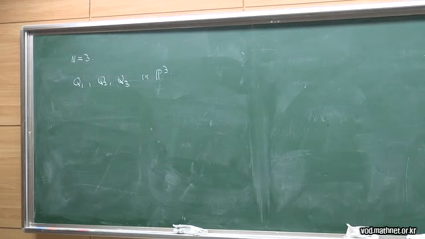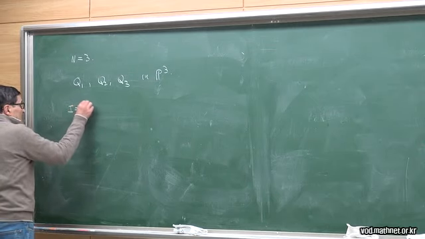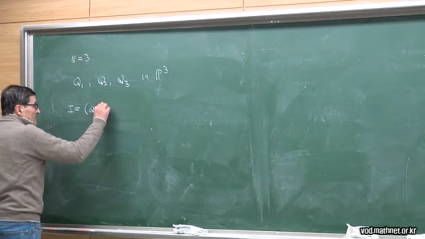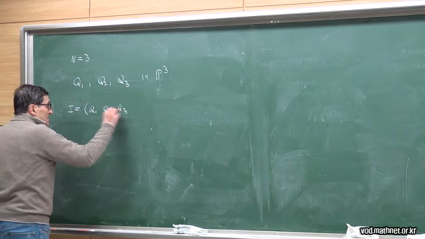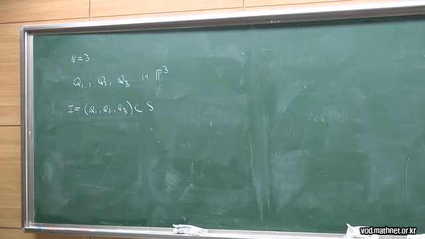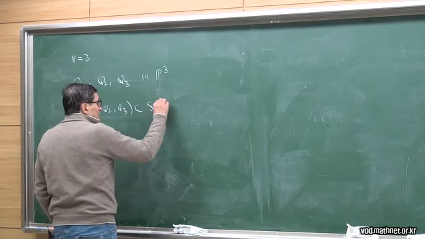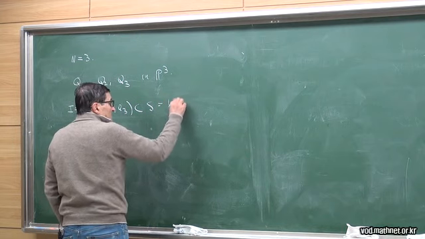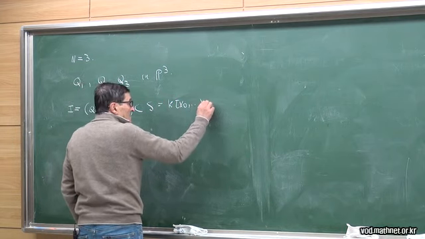Now, let's call I the ideal generated by these quadrics in S, which is K[x0,...,x3].